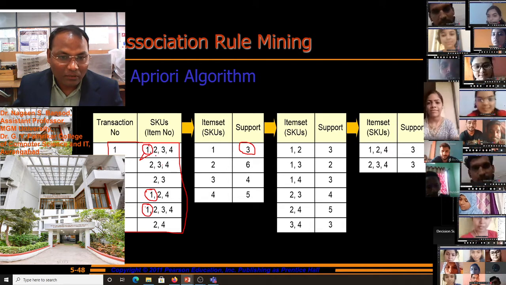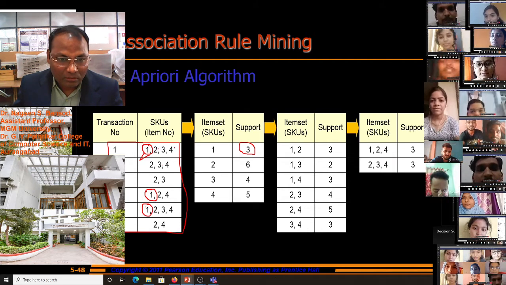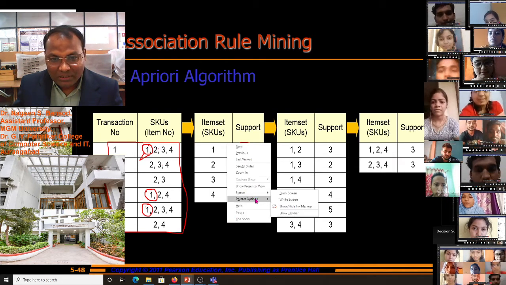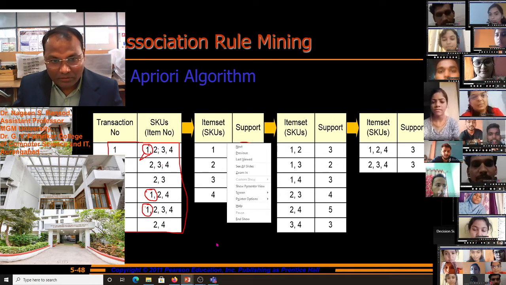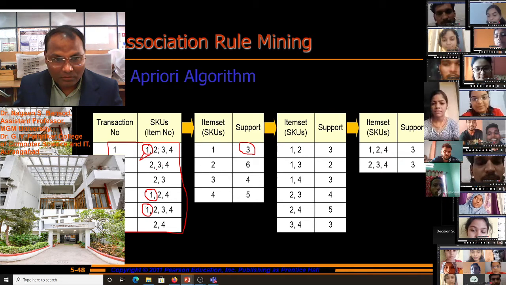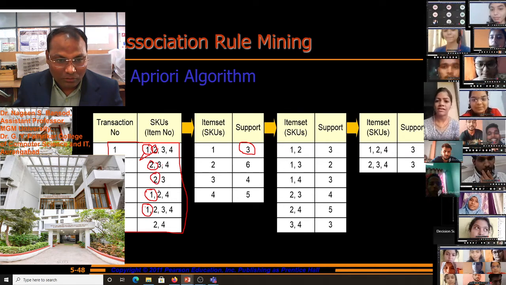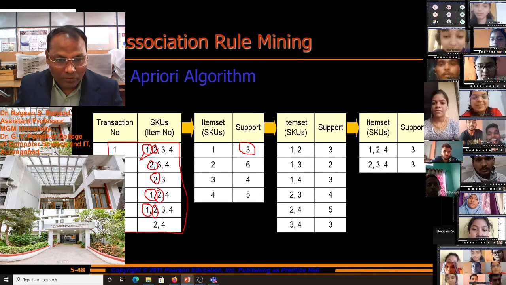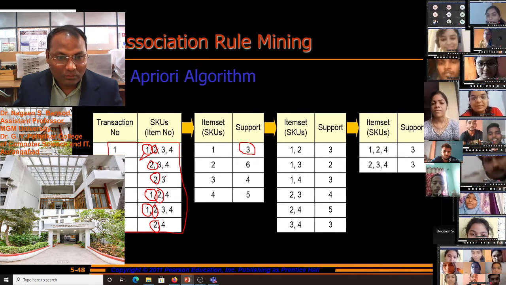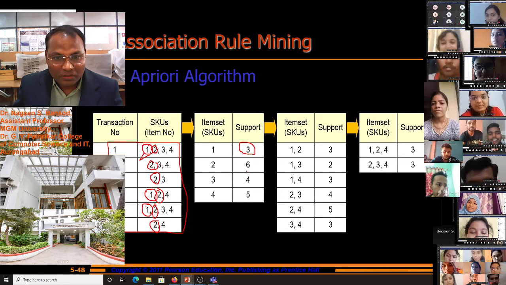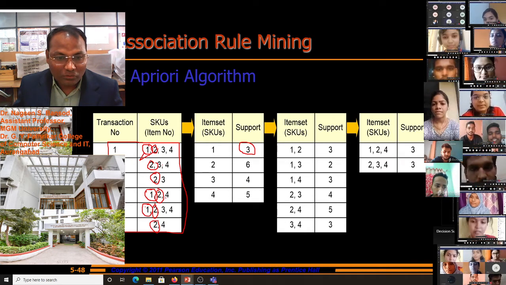You see for atom 2, how many transactions are there? Is it visible to you? 6. 1, 2, 3, 4, 5, 6 atoms. For 2 atoms 6 supports are there. For 3 atoms 4 supports are there.